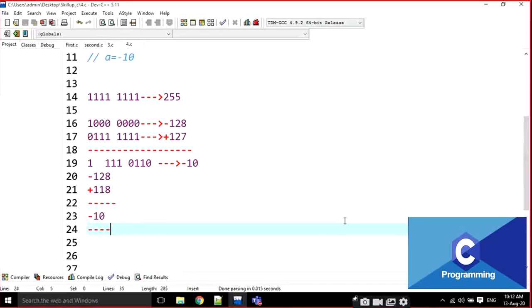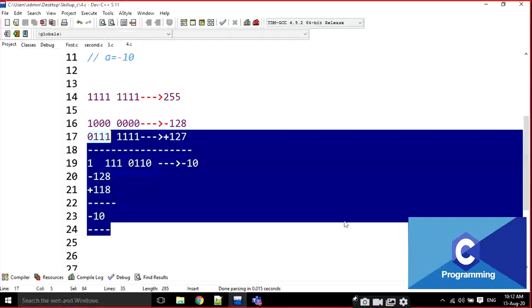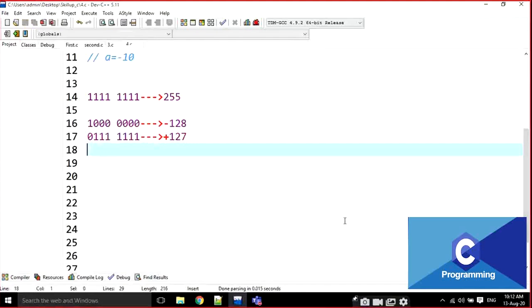Okay? Is it clear or not? I am going to give you one more example, then it will be clear for you. For example, I am going to calculate minus 60. Very big number. Can you tell me what is the binary value for 59, students?